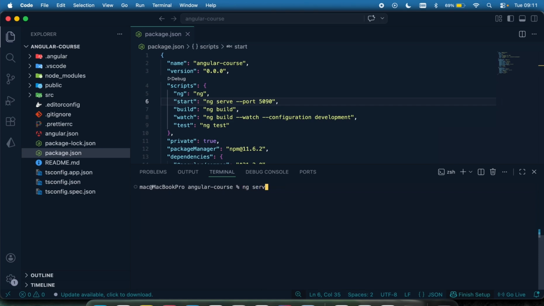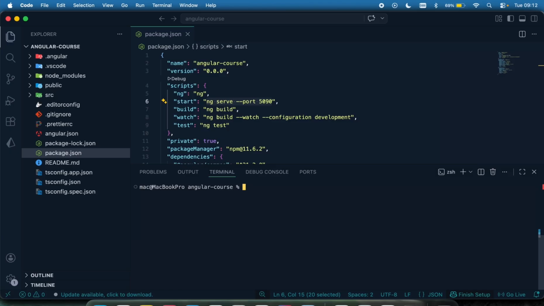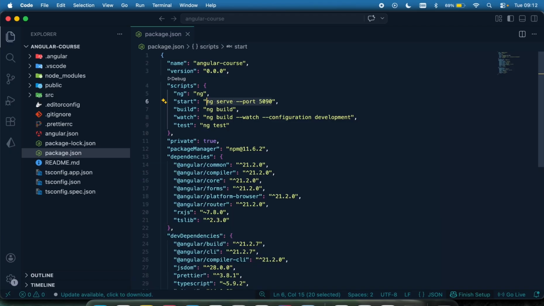You can do ng serve double dash port, and then you can pass in your port like so, or you can add the port to the script right here and then execute it like so. I didn't spell it correctly, and you can see this one is running right here. Or you can add a port right here so that if you just want it to be there permanently, and do npm run start, it's going to trigger the scripts right here. So these are different ways to run our application on different ports.